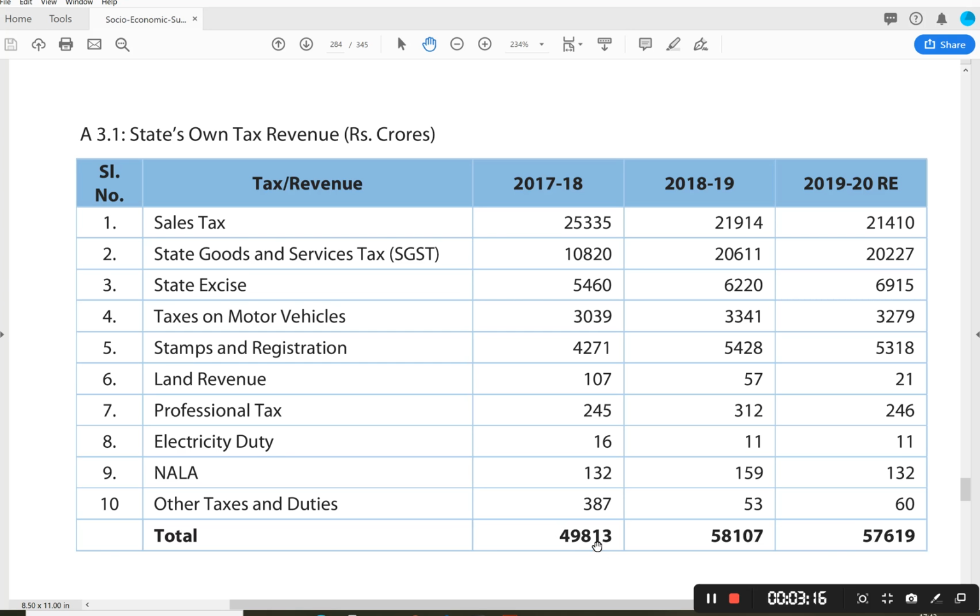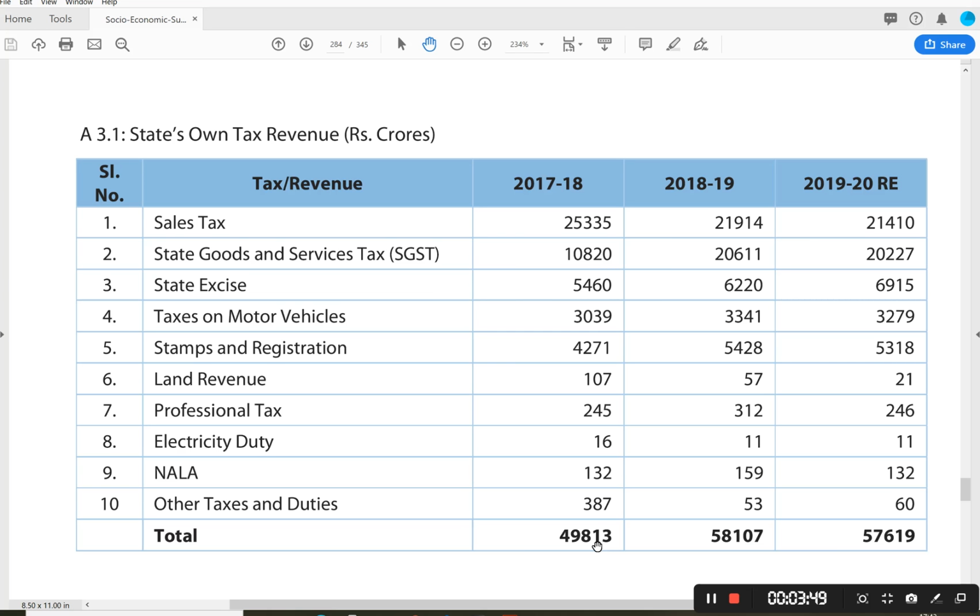So in other words, 50% of the tax revenues of the state government are coming from the sales tax. So 2017-18, 25,000 crores roughly, and 2018-19, 21,000 or roughly 22,000 crores, and 2019-20 revised estimates again 21,000 crores. So this is the most important tax in the state of Andhra Pradesh, sales tax, and its contribution to the total tax revenue of the state government is 21,000 crores roughly.